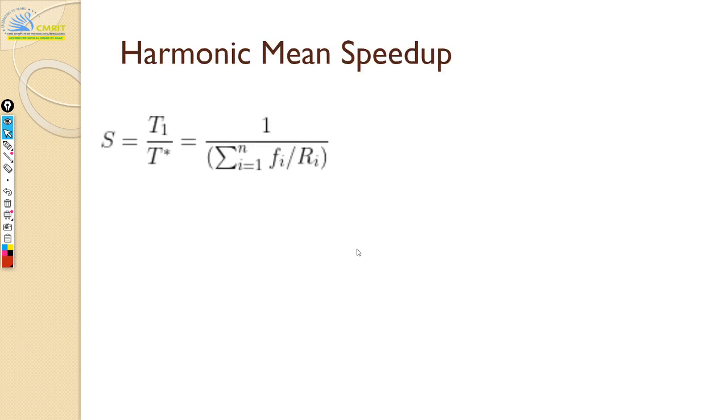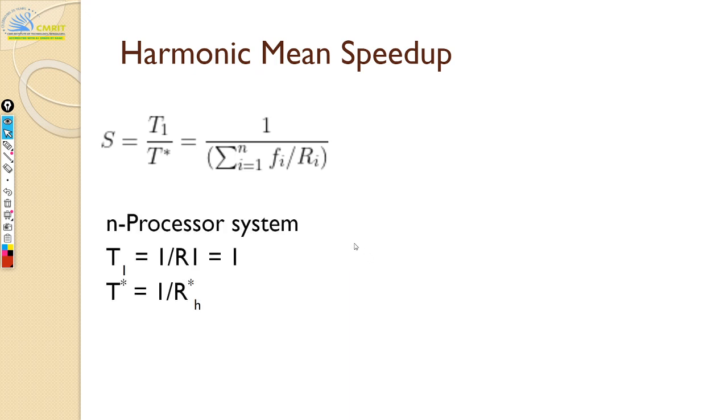And we also have harmonic mean speed up. Okay, so here I'll not explain too much into this. Here again it's the same formula, execution time t1 divided by t star. So in your formula, harmonic mean speed up is 1 divided by the summation of fi by ri.